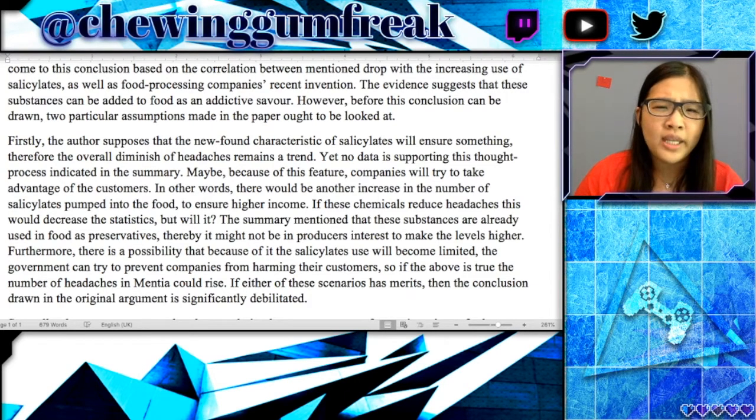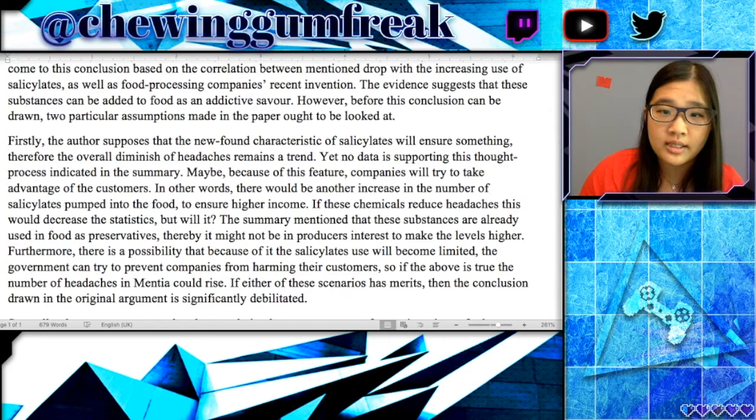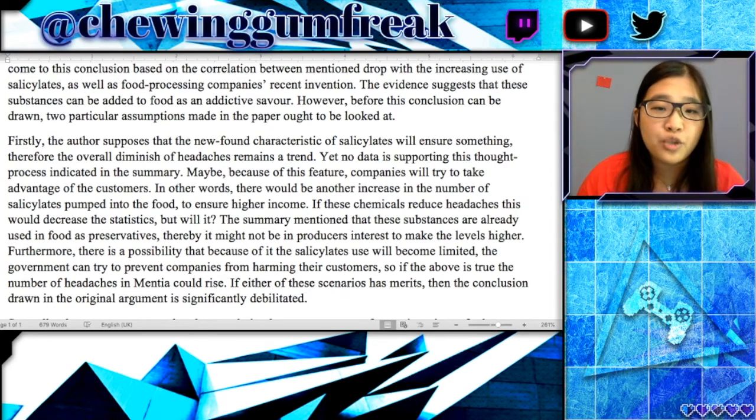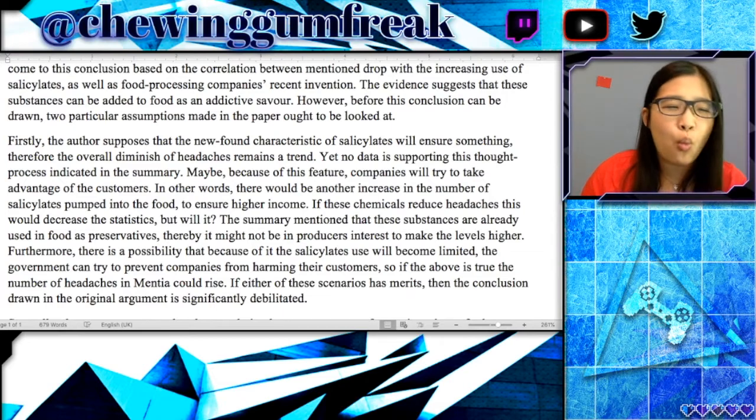First of all, we never want to use this word something or thing or stuff because those are so vague, we have no idea what you're referring to. You never want to let the reader make assumptions because they may make the wrong assumptions. And so it's much better to say exactly what it is that this newfound characteristic will ensure.